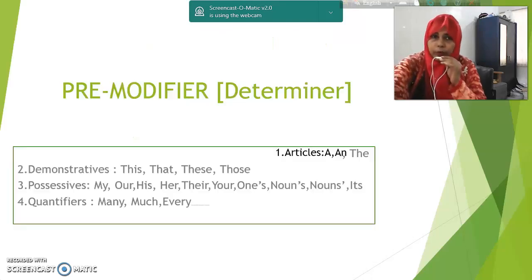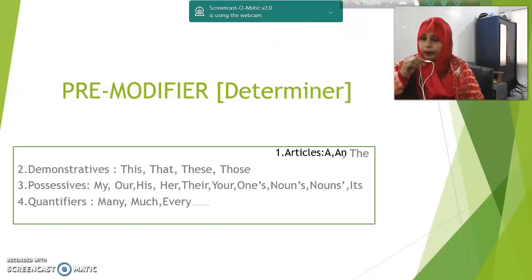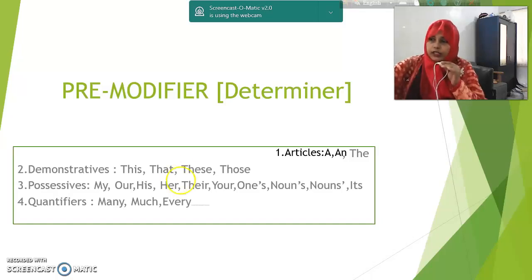Our today's topic is modifier. In my last class, I discussed the definition of modifier, what is pre-modifier, what is post-modifier, and I discussed adjective, noun adjective, compound adjective, and participle as pre-modifier. Today, I am going to discuss determiner, which is a pre-modifier. So, let us see what the determiners are.